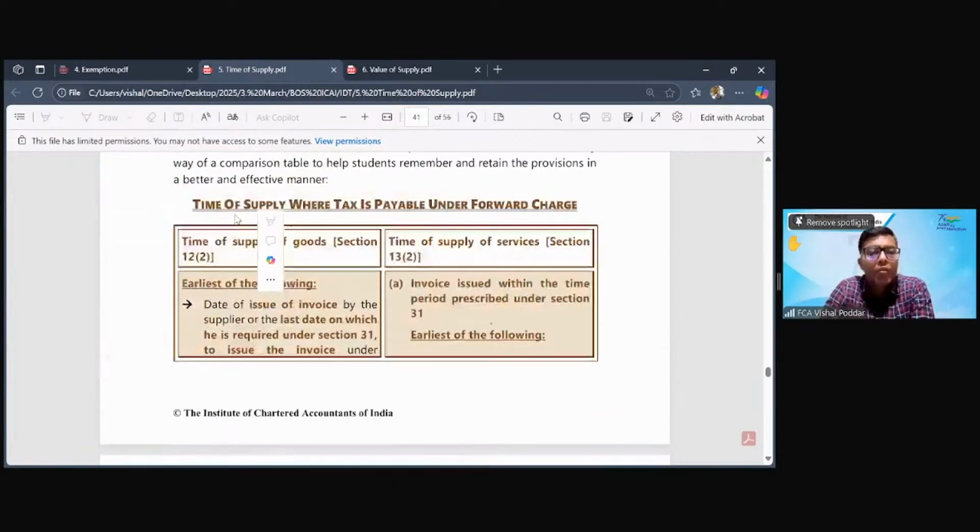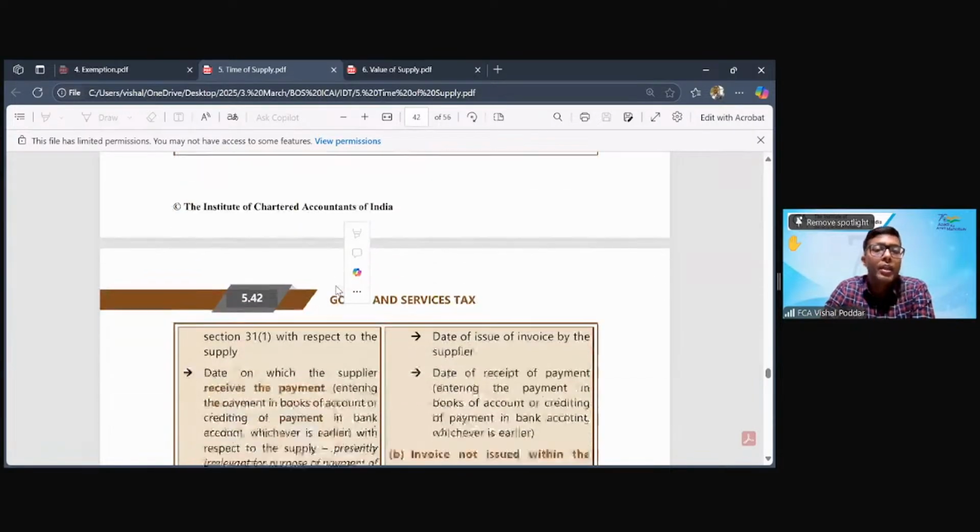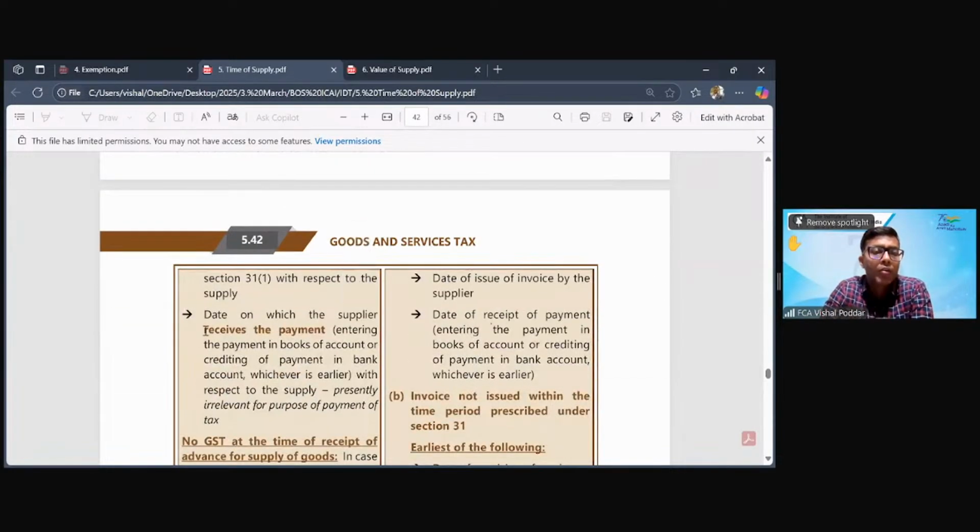Now, what is the time of supply? So it is the actual date of invoice, first date. Second, the date of removal or delivery of goods, the second date. Third date, which is the date of payment. As I said, there are three identifying points. This is presently not applicable for goods. So by way of a notification in November 2017 itself, they have removed this condition. So for the time being, for time of supply of goods, you have only two dates.